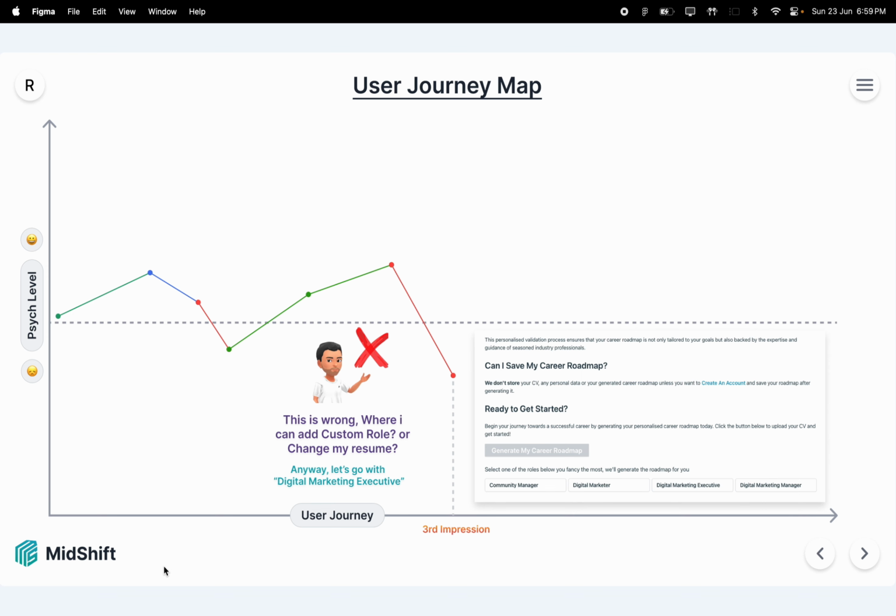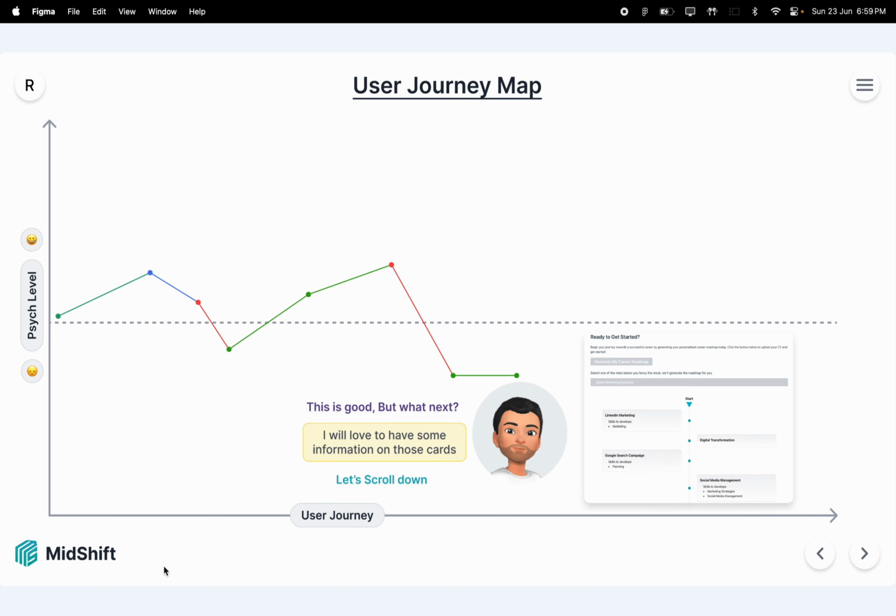Even then, they moved on and clicked on any of the roles that came up. When they clicked, the application generated a roadmap. They were okay with it, but as a suggestion, they want some more information on those cards. There could be mentorship links or some resources which we mentioned on the top of the site.